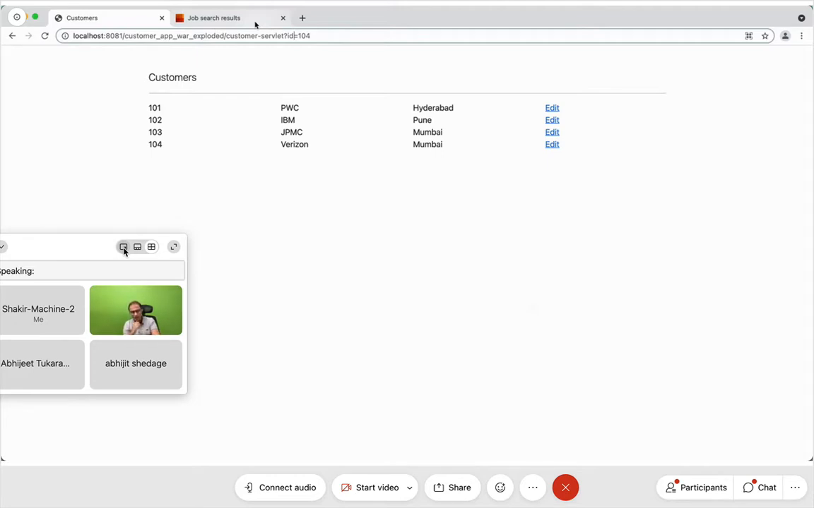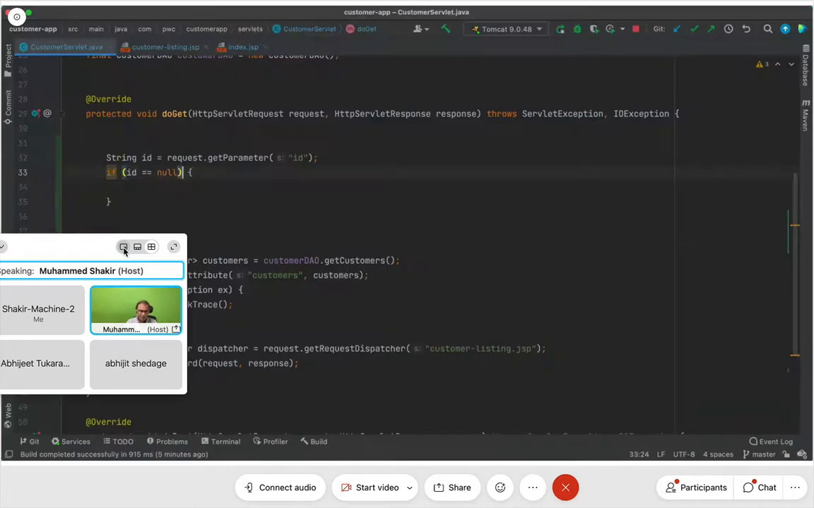You are clear? And this getParameter will always return a string. I repeat, it will always return a string. You got that? So what we're going to do now is check whether the value of id is equal to null or not. If id is equal to null, or if id.length is equal to 0, that means there is no value of id at all.